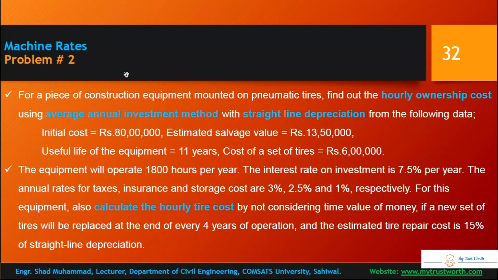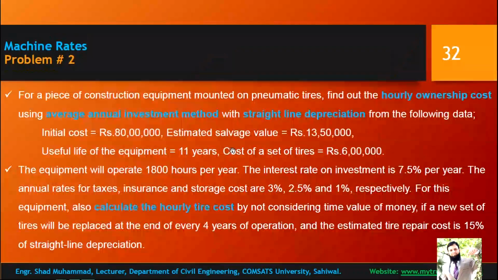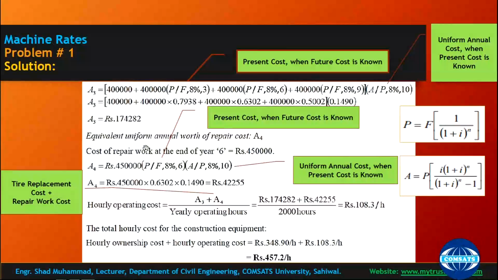Alright, problem number 2 of the machine rates states that for a piece of construction equipment mounted on rubber tires, pneumatic tires, find out the hourly ownership cost. Only ownership cost we need to calculate using the average annual investment method, not using the time value of money, just using the average annual investment method with straight line depreciation from the following data. The same question can be calculated from the previous method, but this is a different method, so two different methods are being taught. The same previous problem you can solve by this method, and this problem you can solve by time value of money principles.